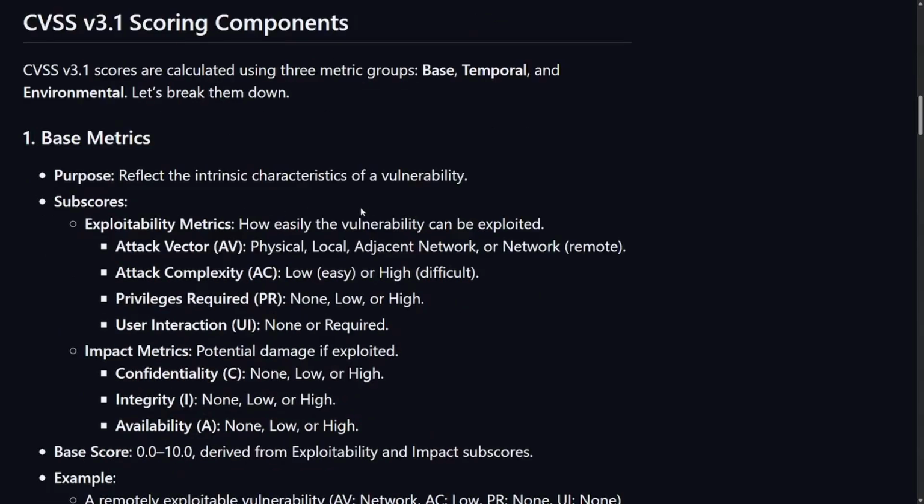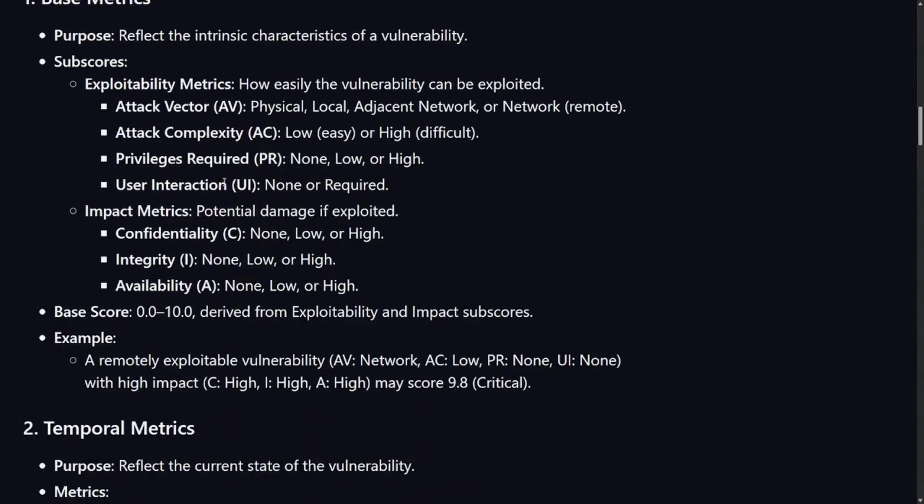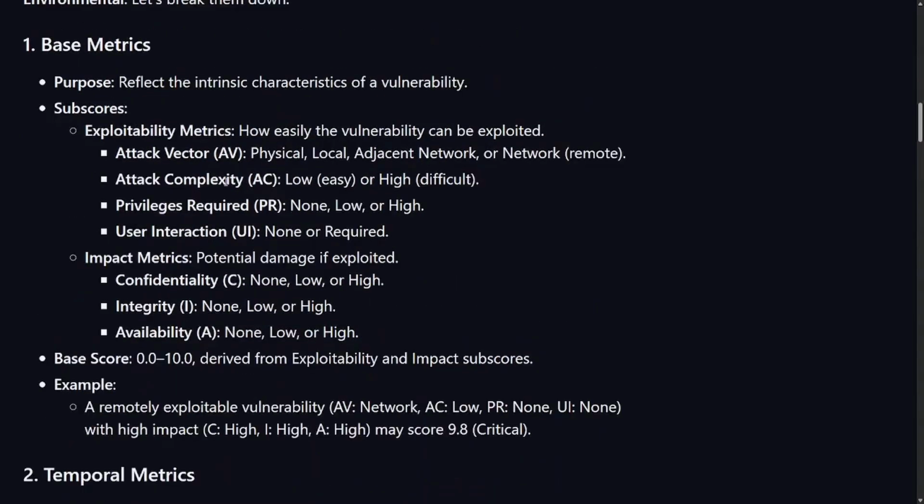CVSS 3.1 scoring components. We have the metric groups. Scores are calculated using 3 metric groups: base, temporal, and environmental. Let's break them down. Base metrics, purpose: reflect the intrinsic characteristics of a vulnerability. Subscores, exploitability metrics: how easily the vulnerability can be exploited. Attack vector: physical, local, adjacent network, or network remote. Attack complexity, which is your AC value, right? Low, easy, or high, difficult.